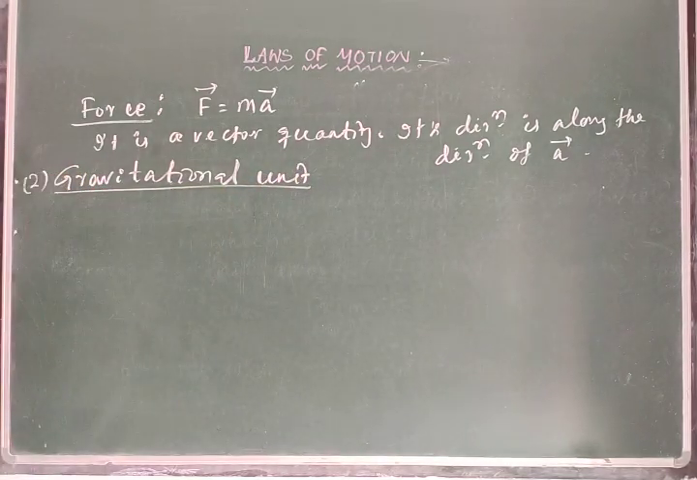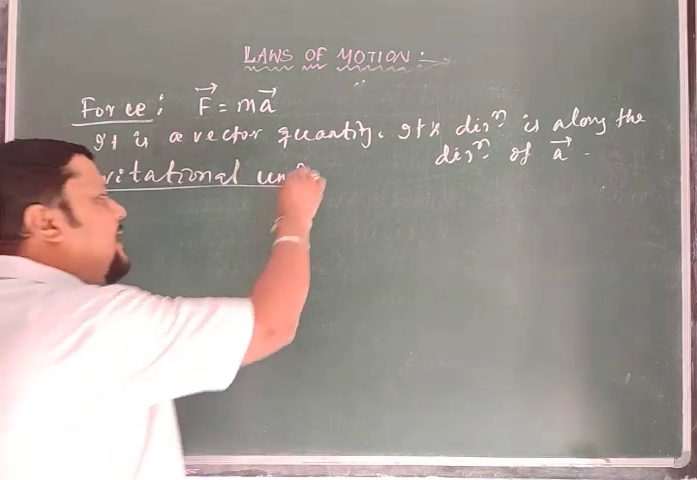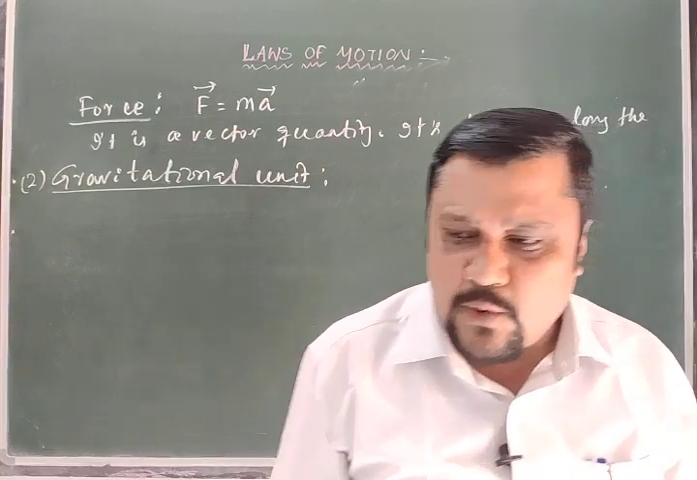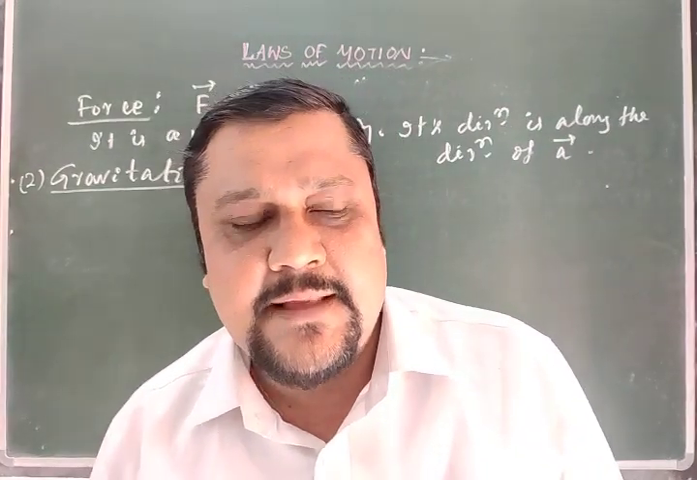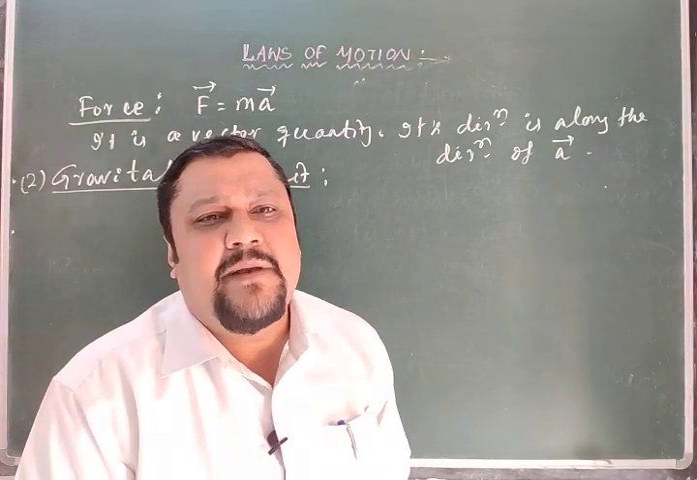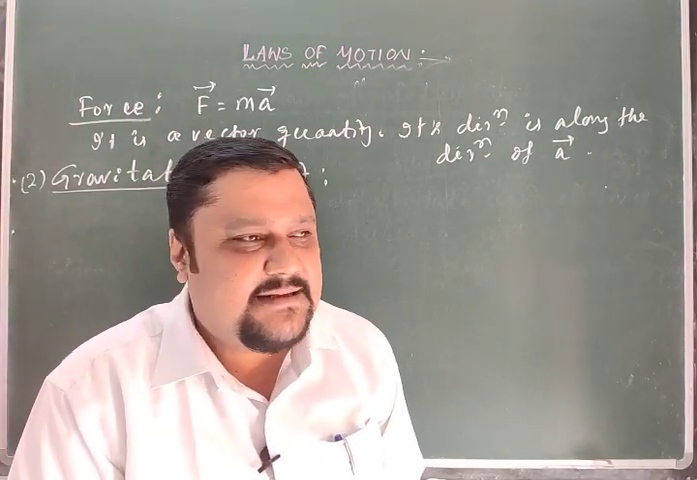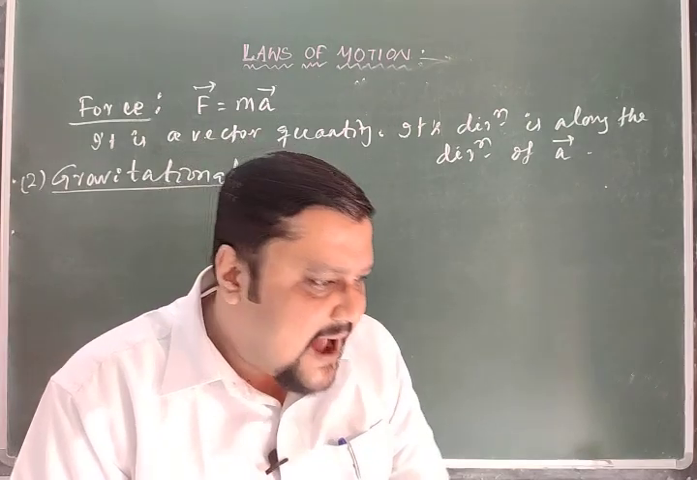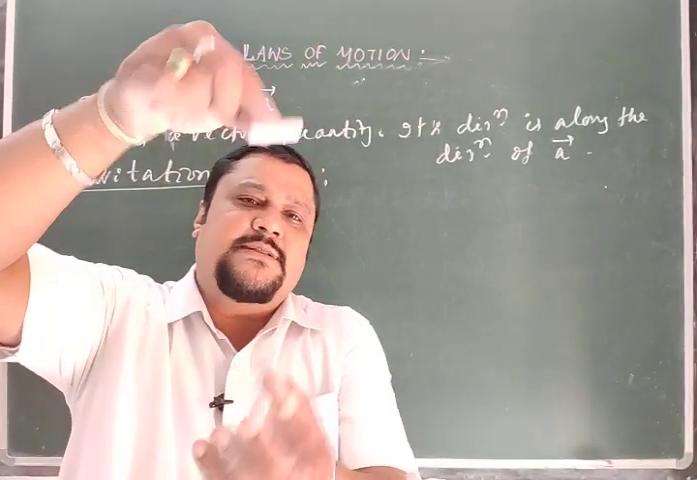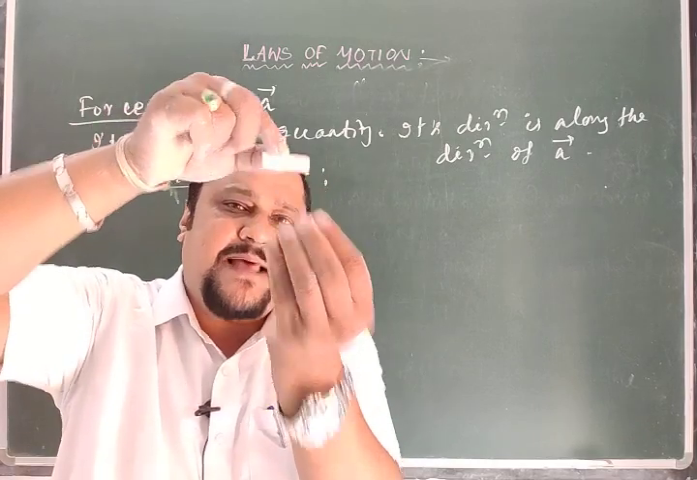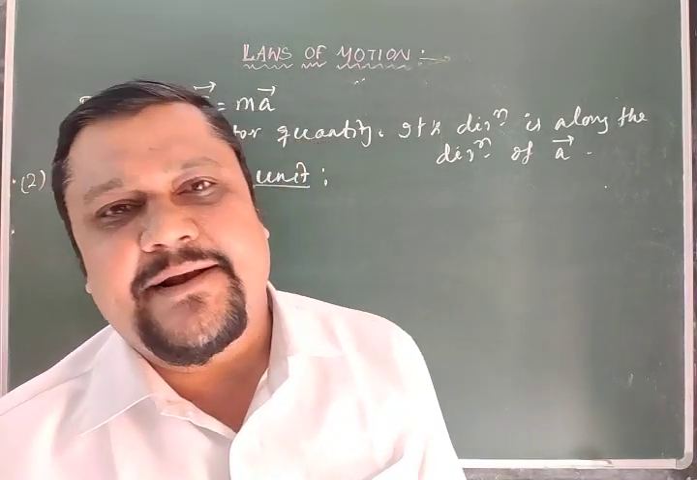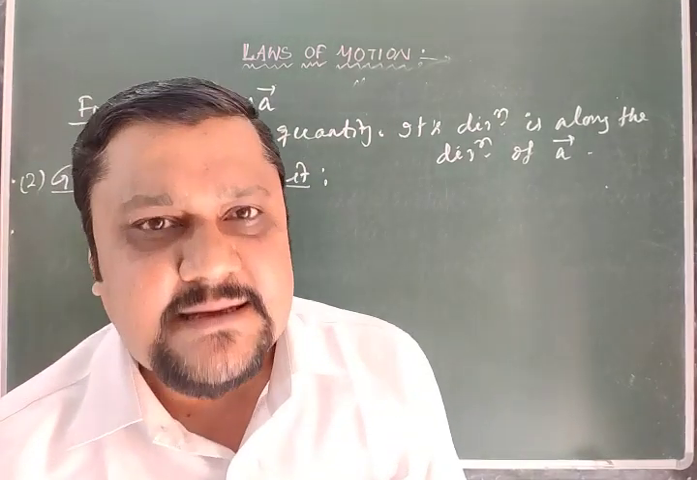So what is this gravitational unit? If earth applies a force on a body, what comes into play? Will the body move with a unit acceleration or something else? The body's acceleration will be considered as g, the acceleration due to gravity. If earth applies a force on this body, then the acceleration produced in this body is the acceleration due to gravity. So that is g.